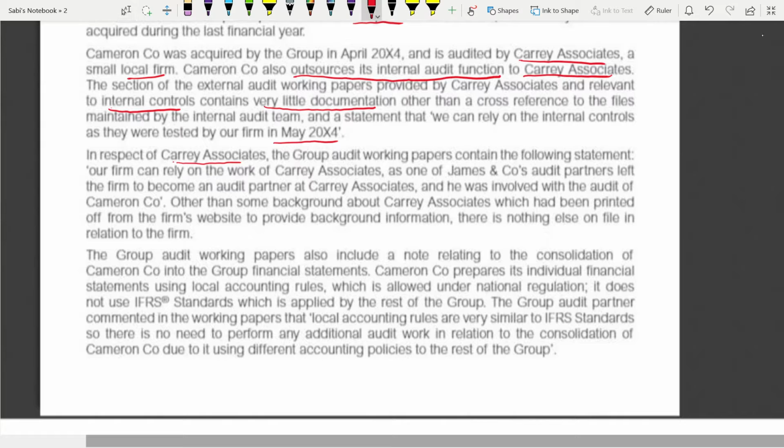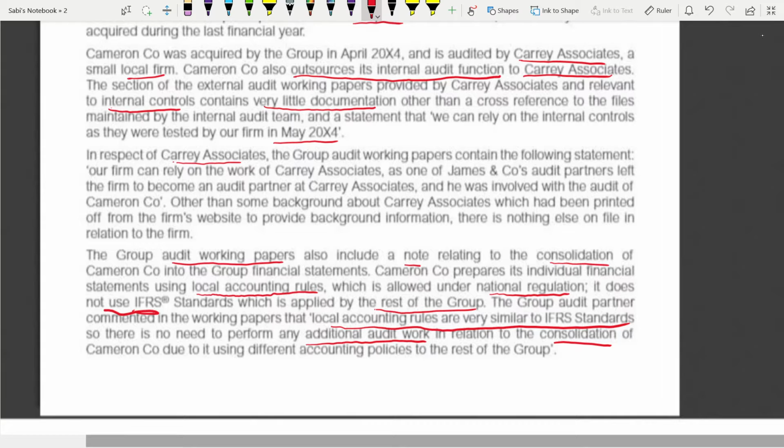Now, the group audit working papers also include a note relating to the consolidation of the Cameron into the group financial statements. Cameron prepares its individual financial statements using local accounting rules, which is allowed under national regulation. It does not use IFRS, which is applied by the rest of the group. You see, the group audit partner commented in the working papers that local accounting rules are very similar to IFRS standards, so there is no need to perform any additional audit work in relation to the consolidation of the Cameron, due to it using different accounting policies from the rest of the group.